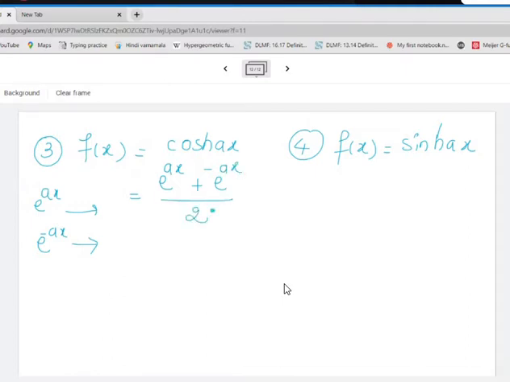Now how do you use this knowledge to find the complex form of the Fourier series? Try this one.